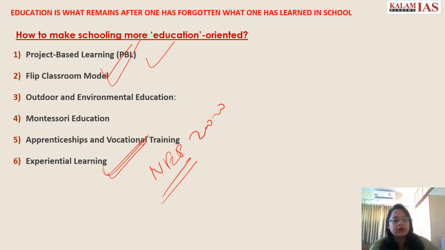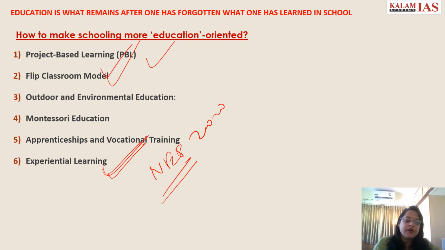And then we talk about environmental education, how the schools in rural India often focus on this. They take the students on field trips to the natural environment, so that is helping in understanding the importance of ecological conservation, right? You can also talk of Montessori education, where it is emphasized on hands-on learning, self-directed activities, and mixed age classrooms, very very important, to promote a holistic development of the student.